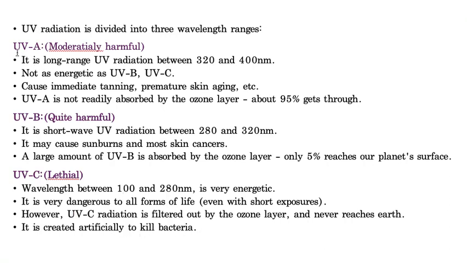Whereas let us take the first one, that is UVA, which are moderately harmful rays. This UVA is ranging from 320 to 400 nanometers. They are not as energetic as UVB and UVC. UVB and UVC are very powerful compared to UVA radiations. They cause tanning.